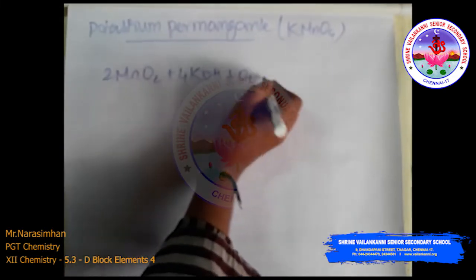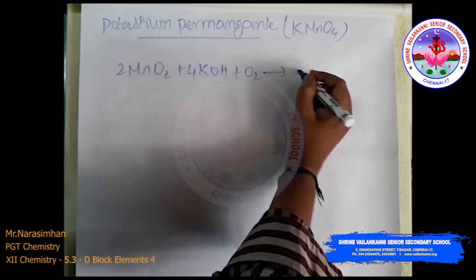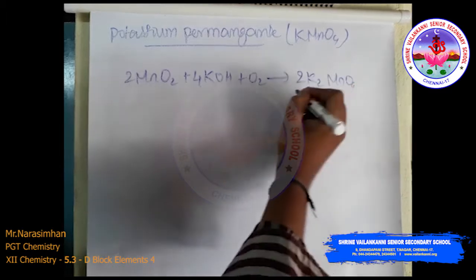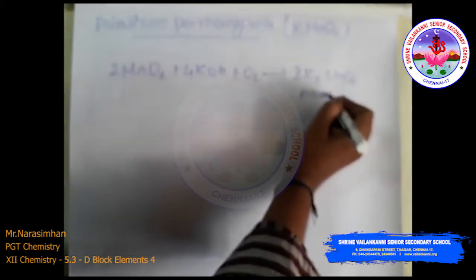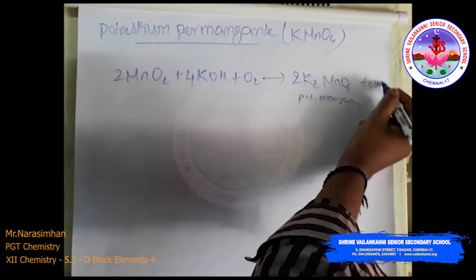That is, it undergoes oxidation using potassium nitrate as the oxidizing agent, and K2MnO4, potassium manganate, and water molecules are obtained.